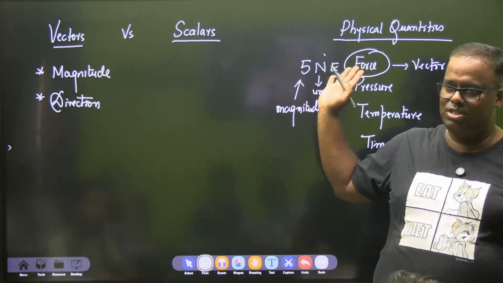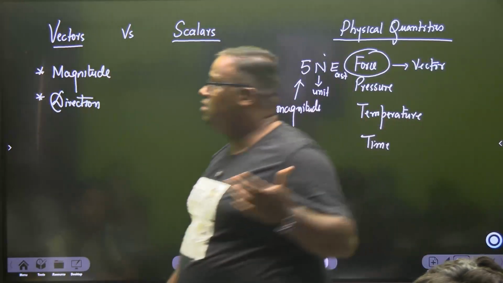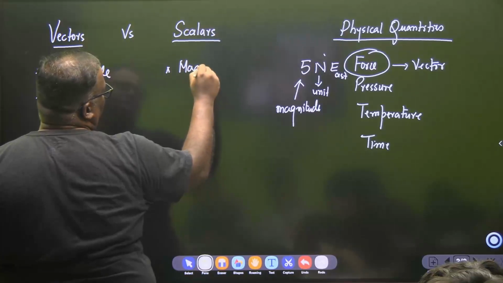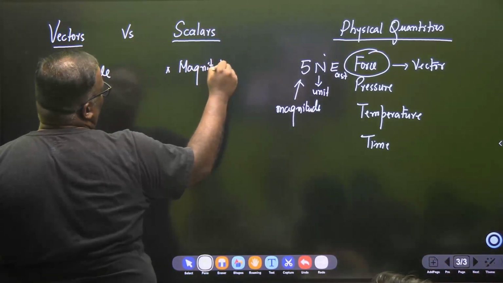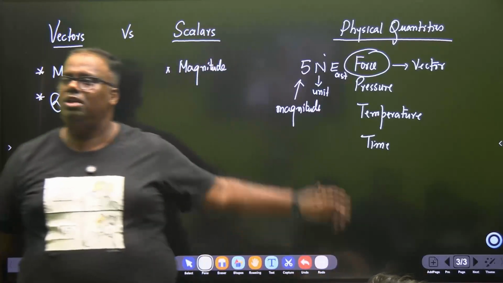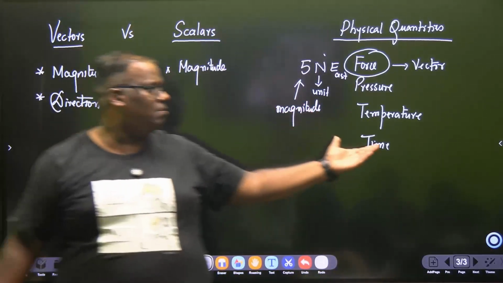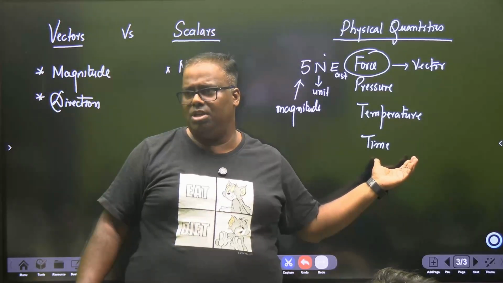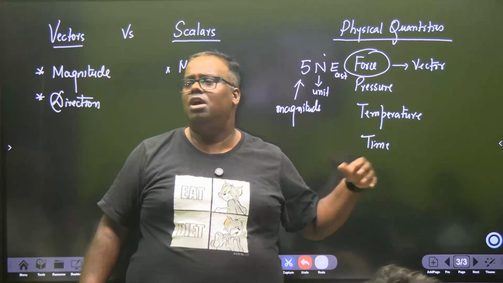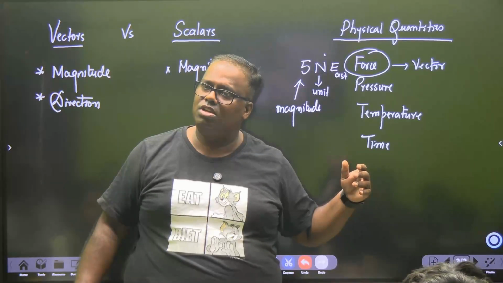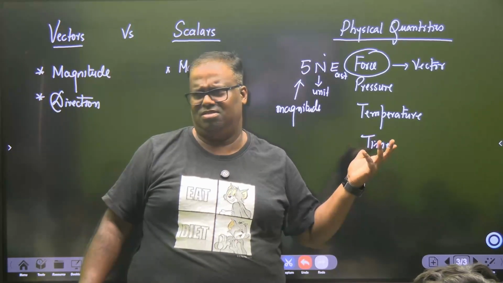Have you understood this? And quantities which need only magnitude, and you don't need any sort of direction to specify them, are called scalars. For example, time. What's the time? How much time has been since you have been in my house now? Half an hour. So your question should be half an hour north, half an hour south. Oh, absolute nonsense.